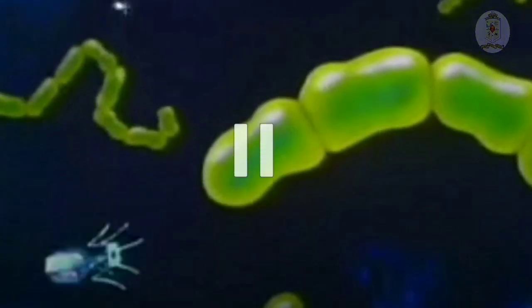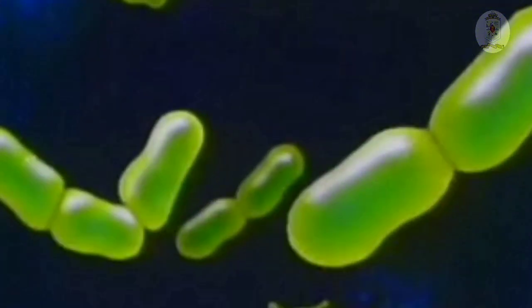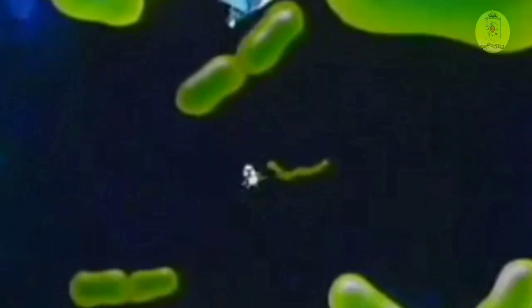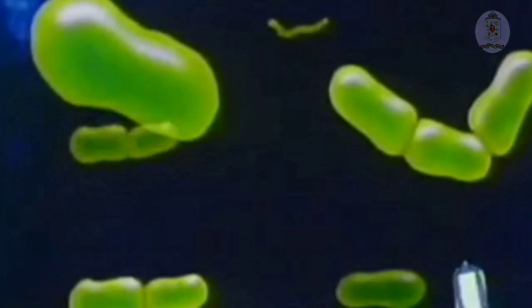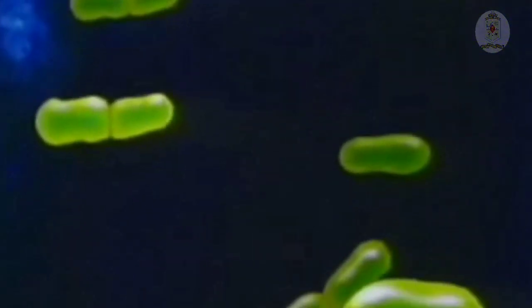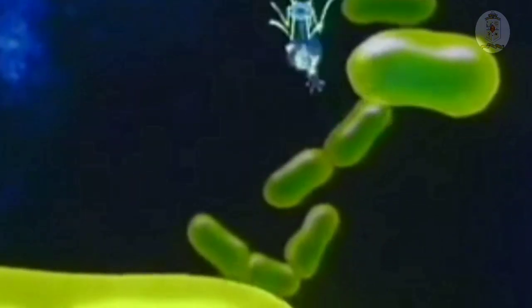A virus is a parasite. It attacks the host cell and takes over the cell's chemicals for making proteins and nucleic acids. One of the better understood virus life cycles is that of the phage, a virus which attacks bacterial cells.